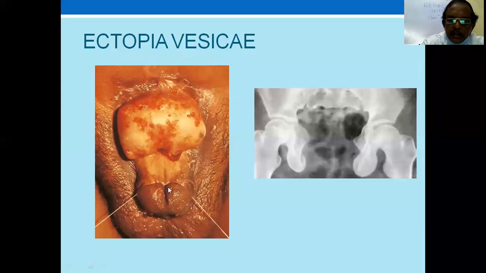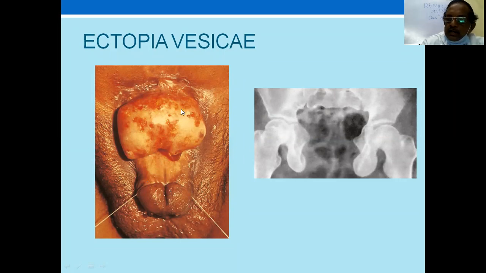Then the repair of the epispadias. This is the urethral orifice, which is on the dorsal aspect. Normally it should be somewhere here. This is the dorsal aspect. This is wide, the penis is wide open and very short, with curvature of the penis dorsally.